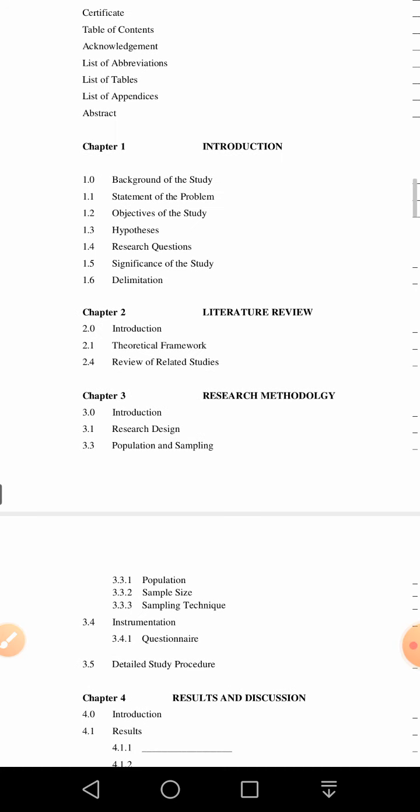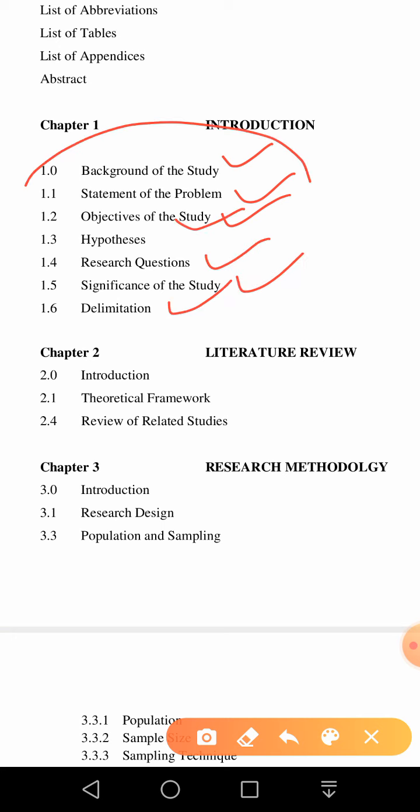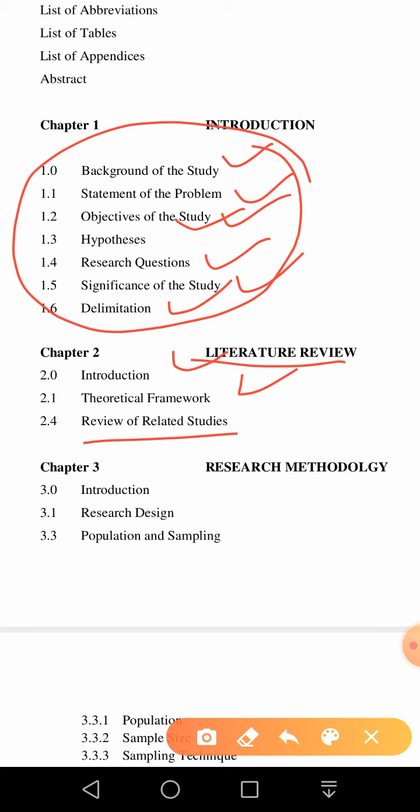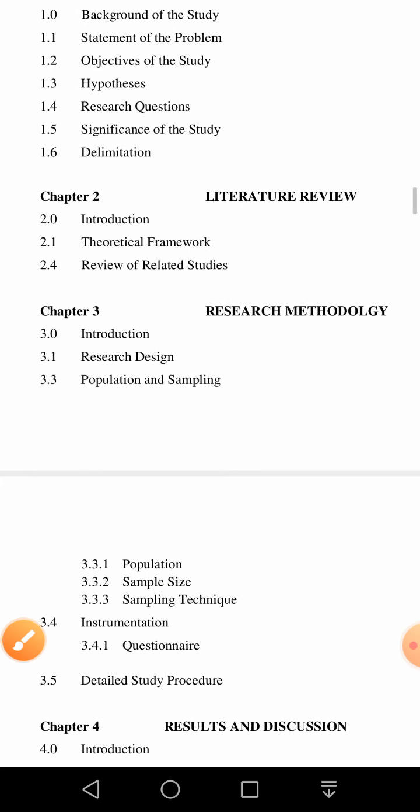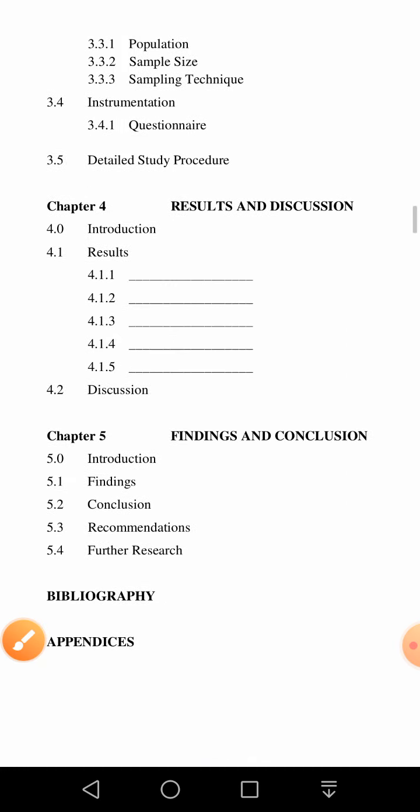So introduction chapter, as you can see: background of the study, statement of the problem, objectives of the study, hypotheses, research questions, significance of the study, and delimitation. These are subsections of the introduction chapter. Chapter number 2, literature review, introduction, theoretical framework, review of related studies. And chapter number 3, introduction, again research design, population and sampling, sample size, sampling technique, etc. And if you have used any instrument, you have to mention it. So this is the table of contents.